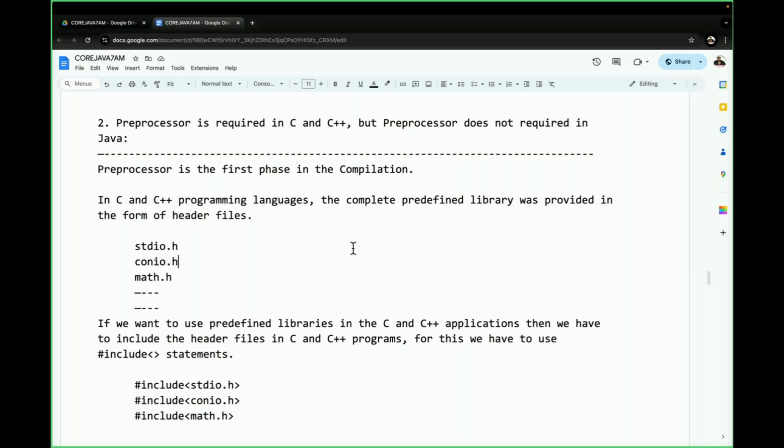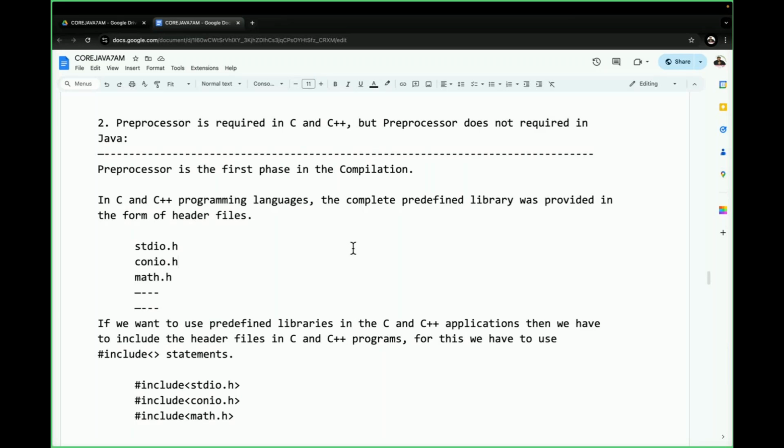The preprocessor will check whether these header files are available or not in the C, C++ software. If these header files are available, then immediately the preprocessor will load the header files' content to the memory. If these header files are not available, the preprocessor will raise an error.